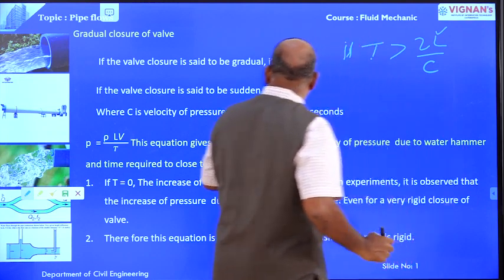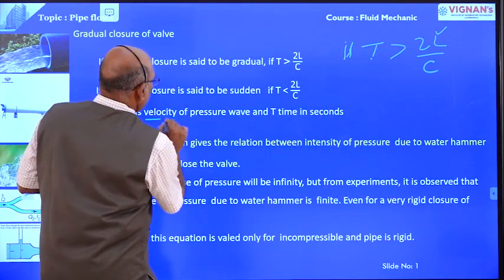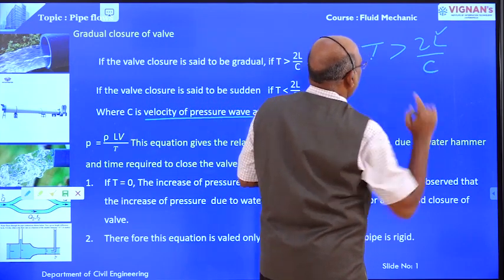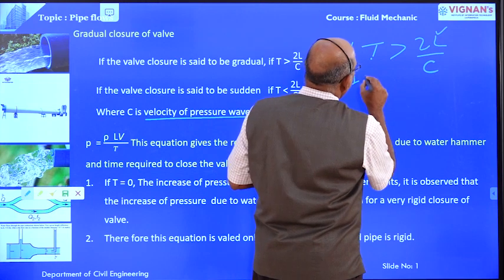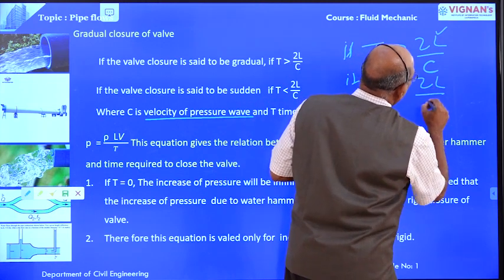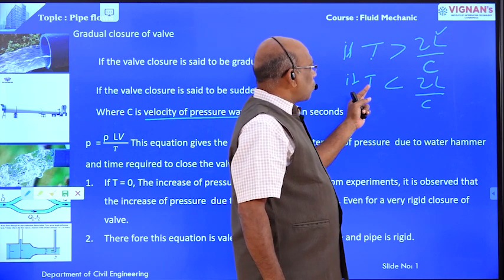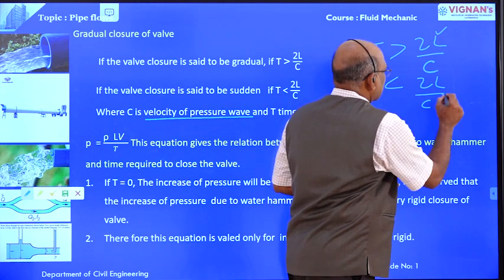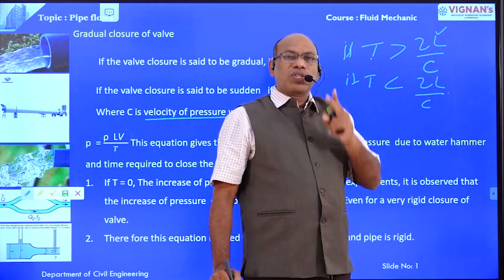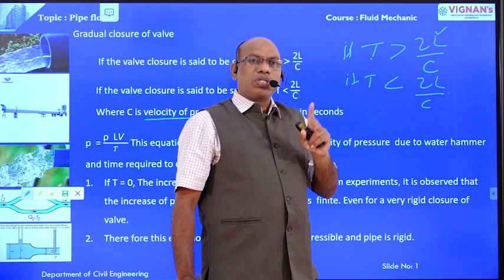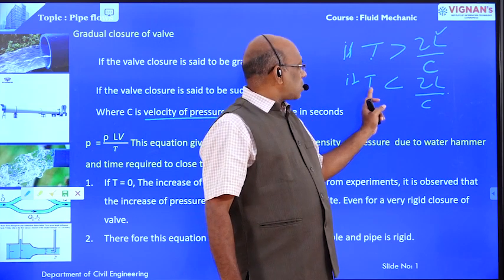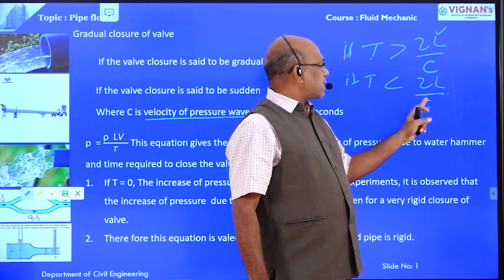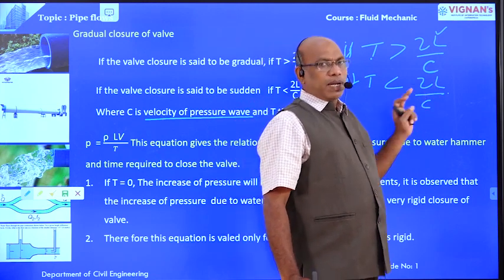C is the velocity of pressure wave. Another case, if T is less than 2L by C, time taken to close the valve is less than 2L by C, then this case is known as valve is closed suddenly. Valve is closed suddenly means the time taken to close the valve is less than 2L by C. Here also L is the length of the pipe and C is the velocity of the pressure wave.